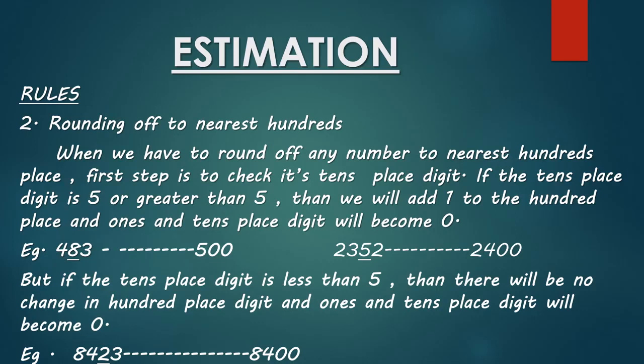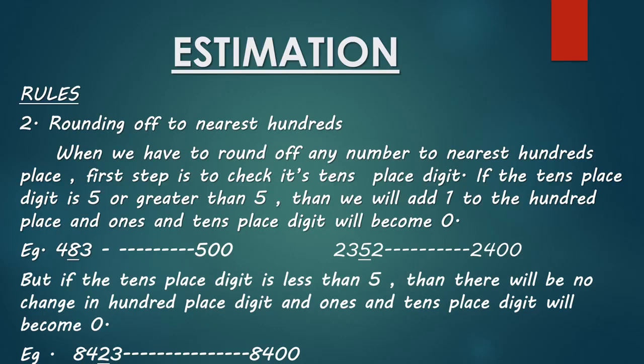See one more example. 2352. Its tens place digit is 5. So if the tens place digit is 5 or more than 5, then we will add 1 to the 100 place. So here also tens place digit is 5. So we will add 1 to the 100 place. 3 will become 4. And rest ones and tens place digit will become 0. So our rough estimation is 2400.